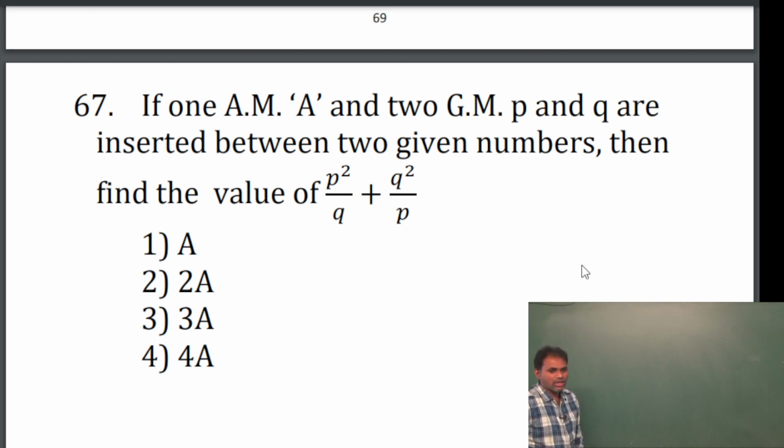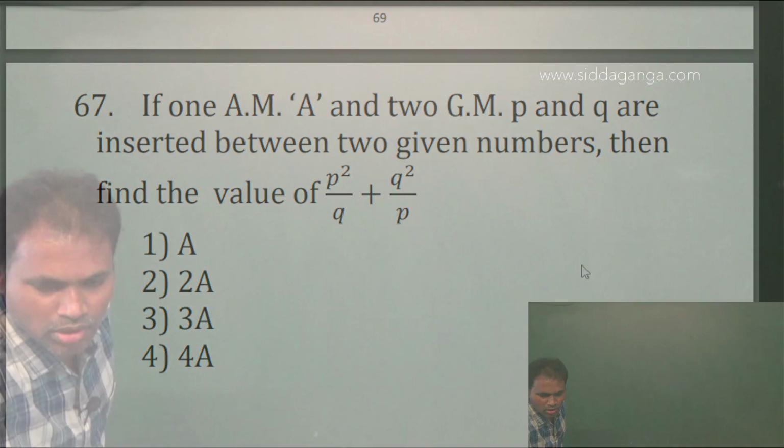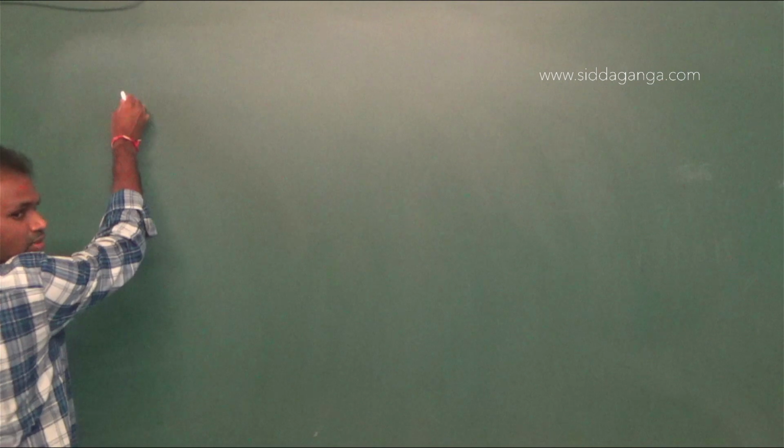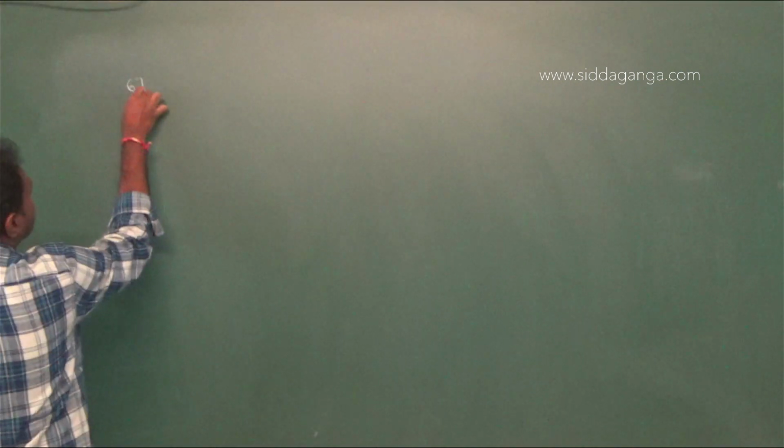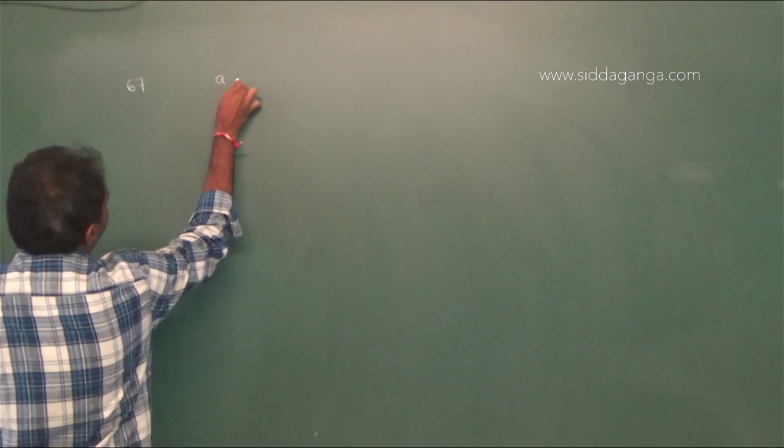Next problem. If 1 AM A and 2 GM P and Q are inserted between two given numbers, then find the value of P square by Q plus Q square by P. Now here, let two numbers be a and b.